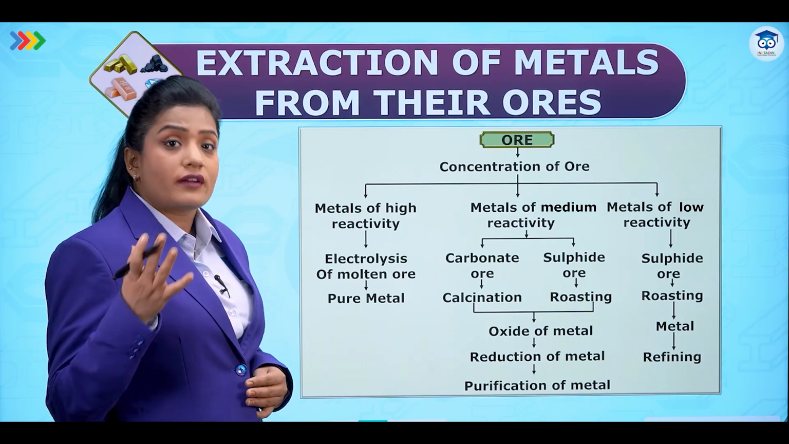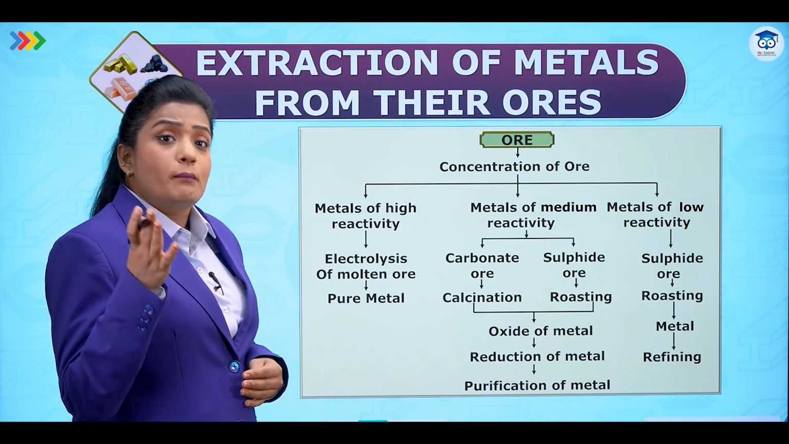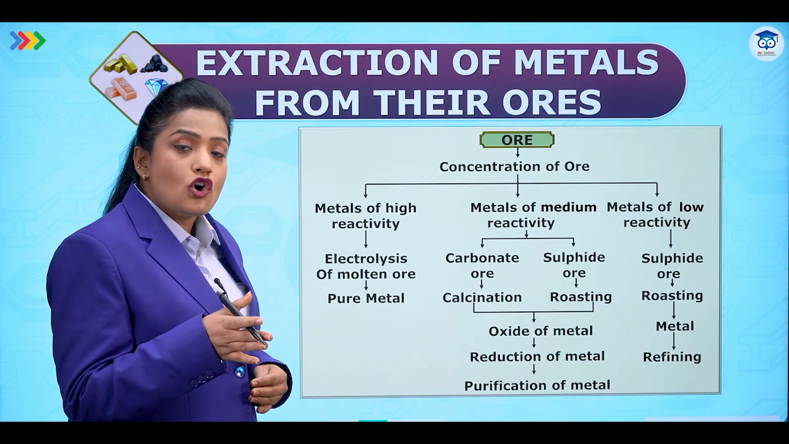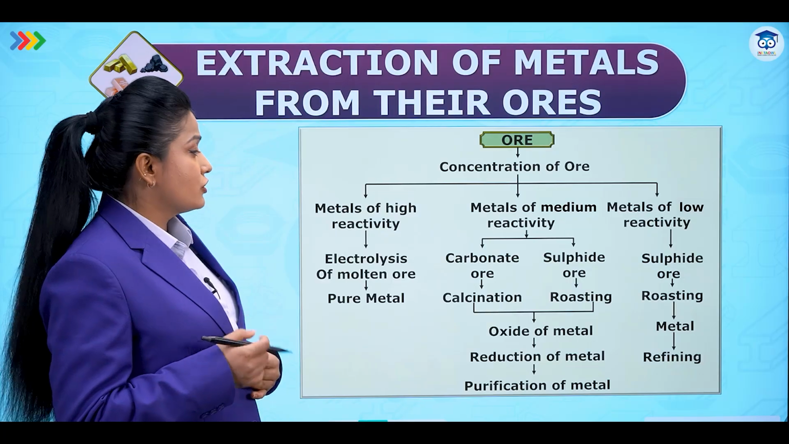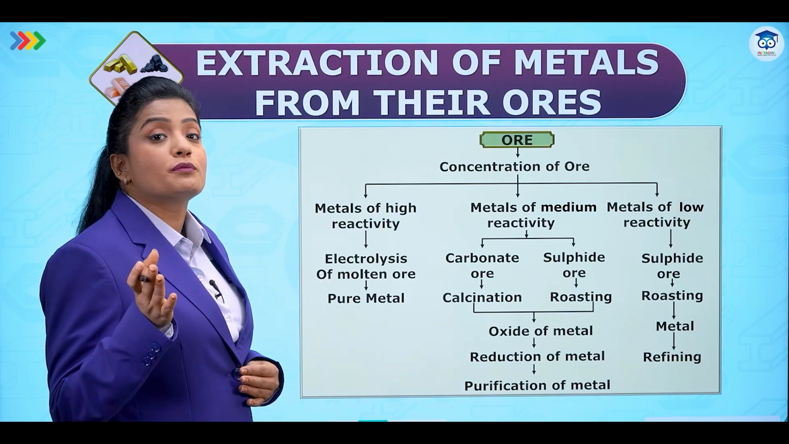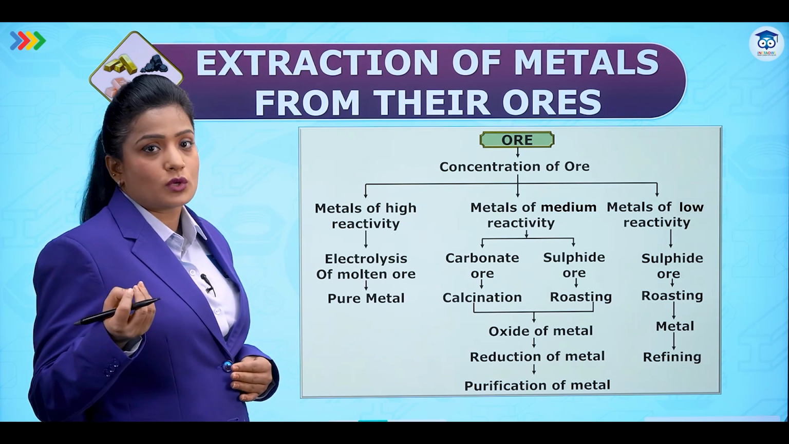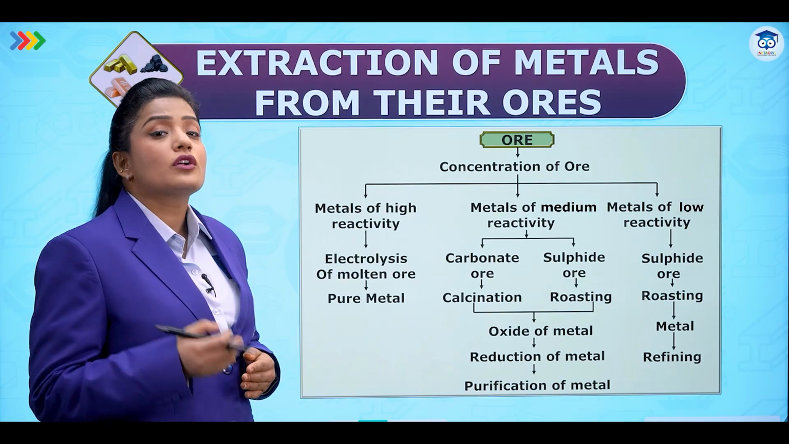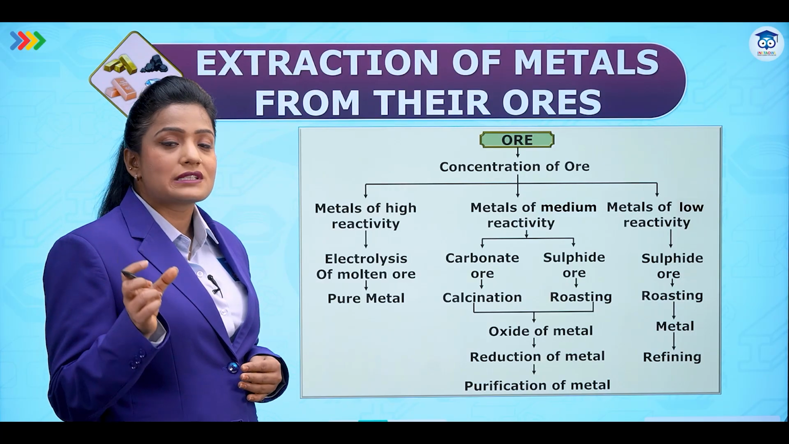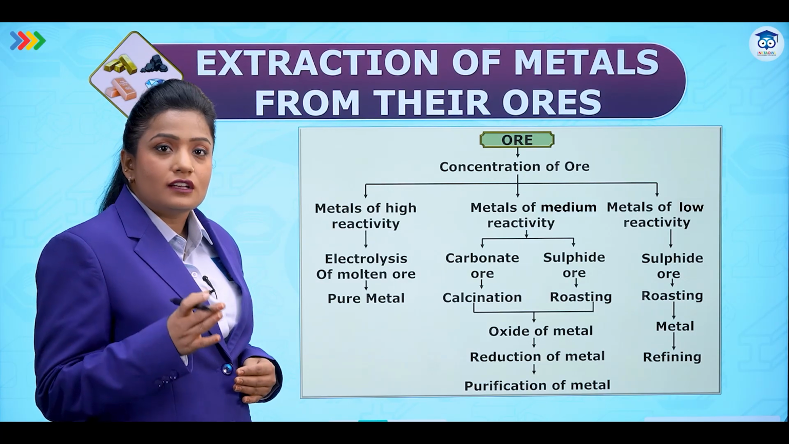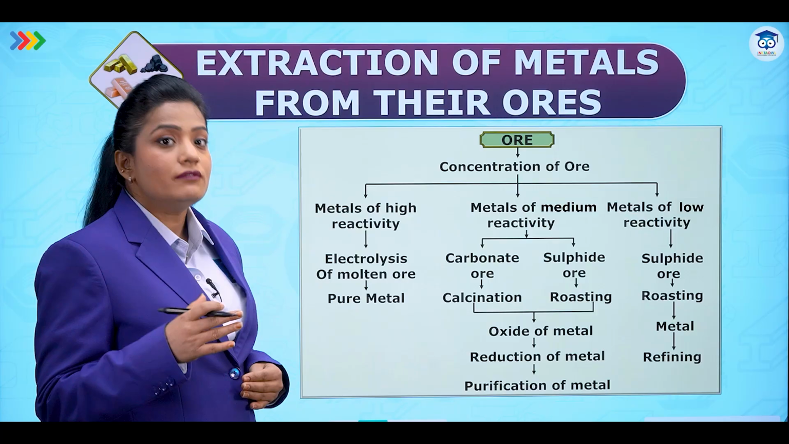Next, if the metal is moderately reactive, then we will check whether the metal in the ore is a carbonate or a sulfide. If the metal is carbonate, we are going to perform calcination for it. If the metal is sulfide, we are going to perform roasting for it. We will see in the coming slides what is calcination and what is roasting. Once calcination or roasting is done, the resultant is metal oxide. That means calcination or roasting is a process through which we can convert carbonate or sulfide ore into its metal oxide. What exactly they mean, we'll see in the coming slides.